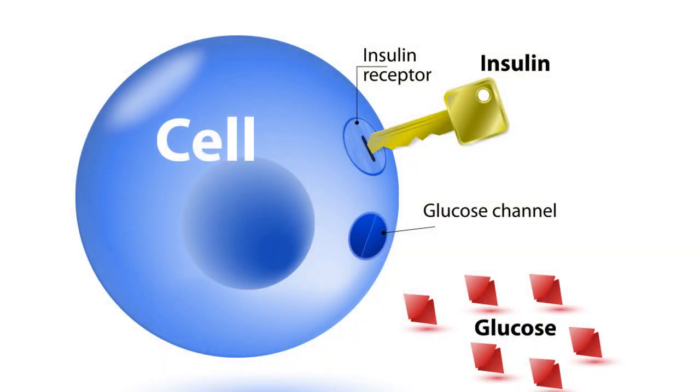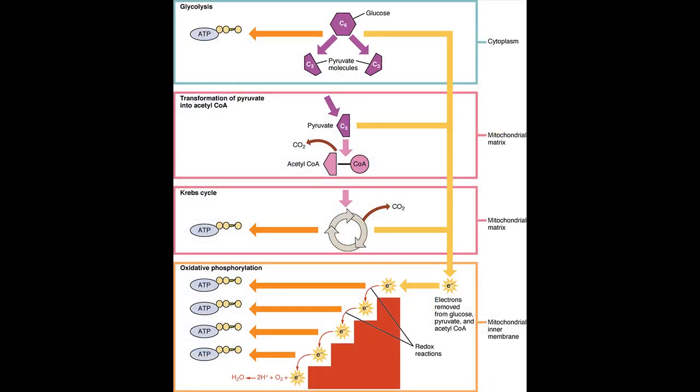Now in simple terms, understand that insulin is a key and your cell has a lock which is called a receptor. Insulin binds with the receptor and the cell allows sugar to enter from the extracellular region to the intracellular region, where this sugar is metabolized. Now imagine if this mechanism does not work. What will happen? The sugar will stay in your blood, and this high blood sugar level along with high insulin level is one of the major causes of atheromatous lesions.